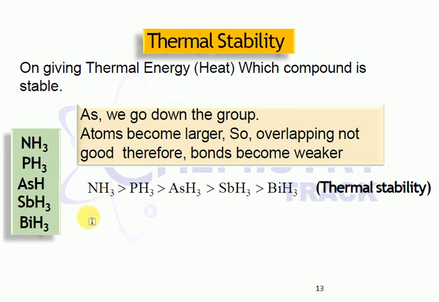So the thermal stability is highest for ammonia, next phosphine, then arsine, then stibine, and then bismuthine. Thermal stability decreases down the group. As we go down the group the atom becomes larger in size, so the overlapping between the orbitals is not good enough, and the bond becomes weak. So when thermal stability decreases, the reducing power increases.